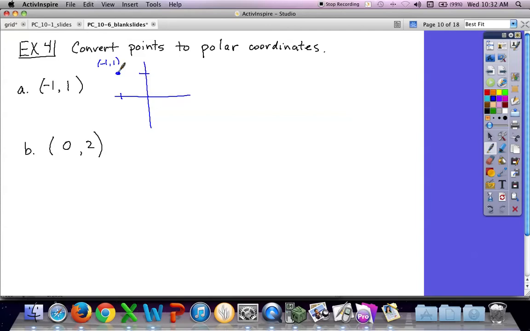Not the slope. Come on, how do I find that length? Okay, come on now. This is negative 1, this is 1. How do I find r? It's called the Pythagorean theorem, right? You had that about how many years in a row? Pythagorean theorem. The square root of negative 1 squared plus 1 squared. Distance formula.